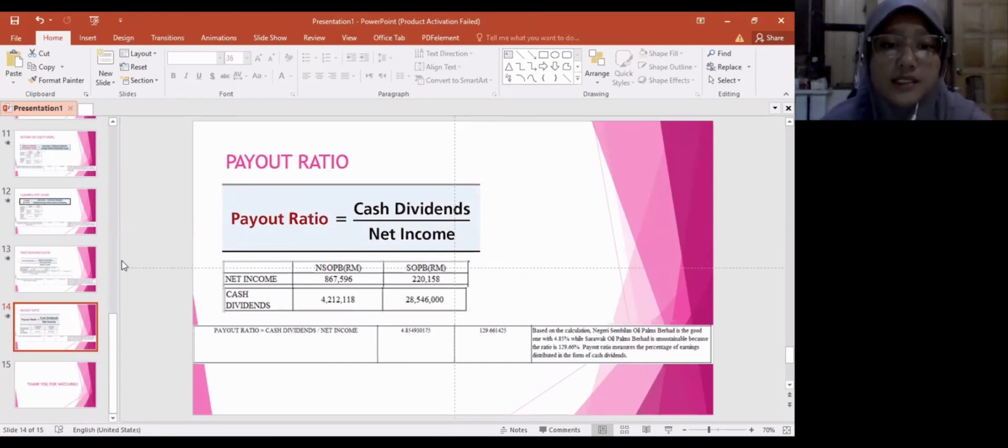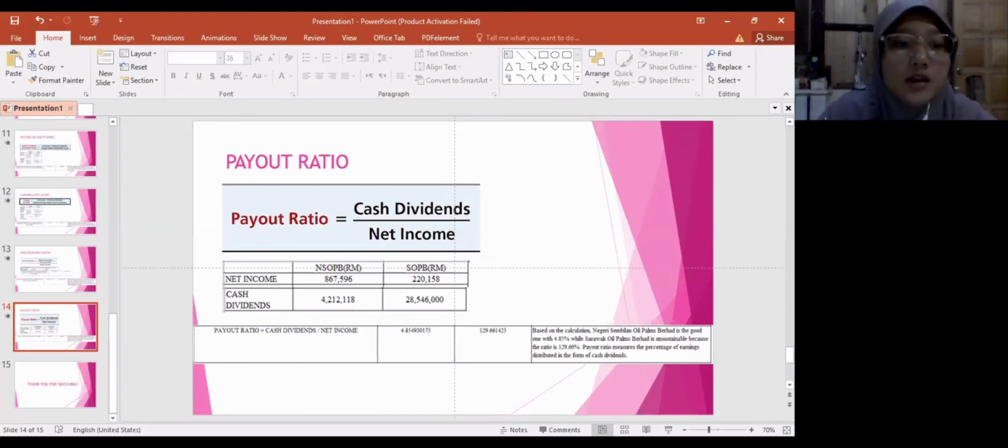So the payout ratio for Negeri Sembilan Oil Palm Berhad is 4.85%, while Sarawak Oil Palm Berhad 129.66%. Based on the calculation, Negeri Sembilan Oil Palm Berhad is the good one with 4.85%, while Sarawak Oil Palm Berhad is unsustainable because the ratio is 129.66%. Payout ratio measures the percentage of earning distributed in form of cash dividend.